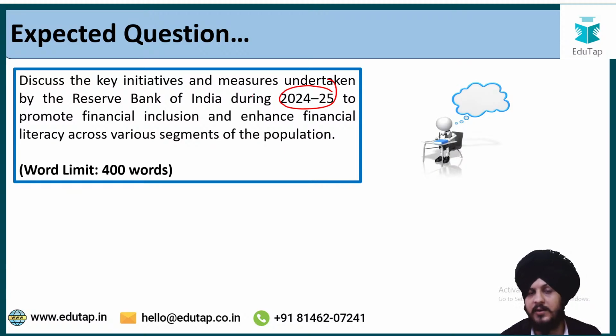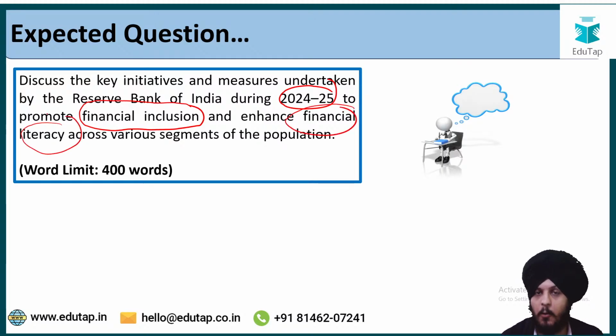Now, if you try to identify the important keywords in this question, you can easily see that the first keyword is financial inclusion and the second keyword is financial literacy. So we are going to break the body of our answer in a similar manner. The first part of the body is going to be dedicated to financial inclusion and the second part to financial literacy, and that is going to be your approach. I hope it is clear to you.